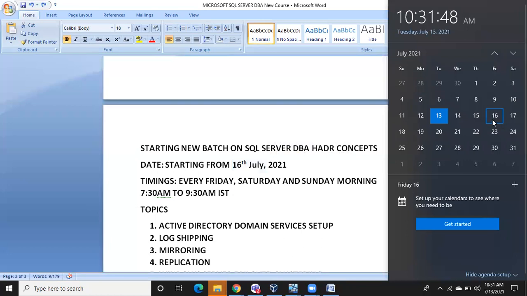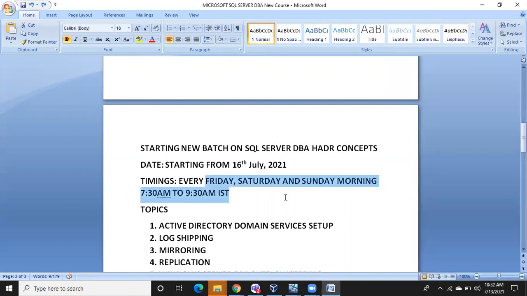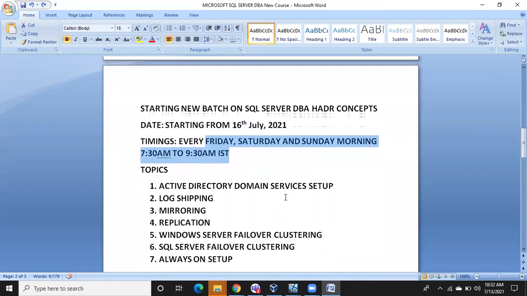So we are going to discuss the HADR concepts on these 9 days, every weekend 3 days. It will take 3 weekends to complete, and in these 9 days we are going to discuss all the high availability disaster recovery concepts.